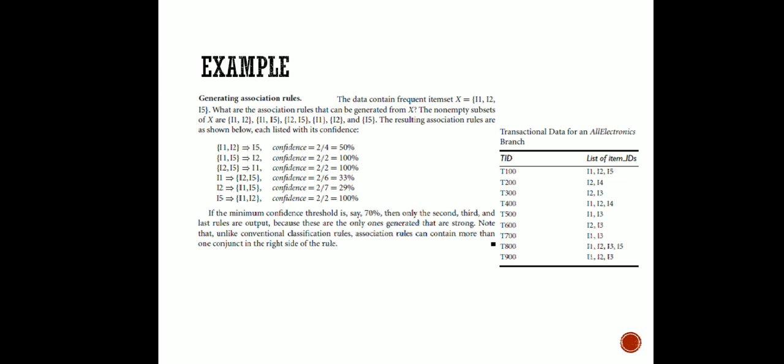So here, if you keep this threshold at a confidence of 70%, you can see for our calculation there is 100% confidence for I1 comma I5, which generates I2. So for those who are purchasing both I1 and I5, we are definitely going to provide them the item I2 as a choice. So here it is having 100% confidence. This is a very important, and very easy, technique which we can use in mining the data and coming up with decisions.